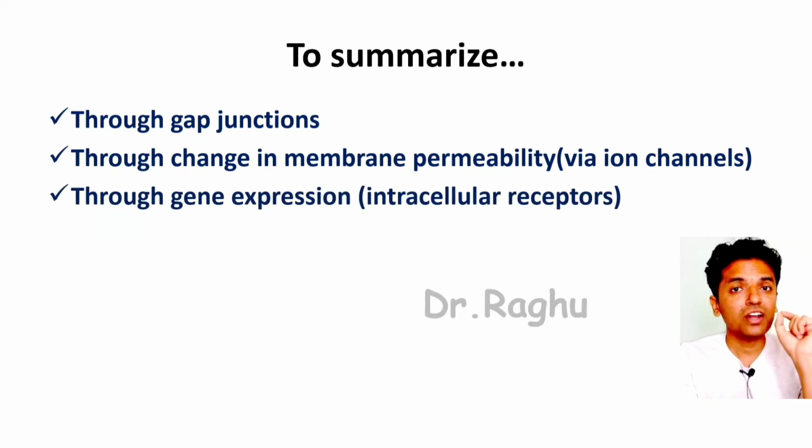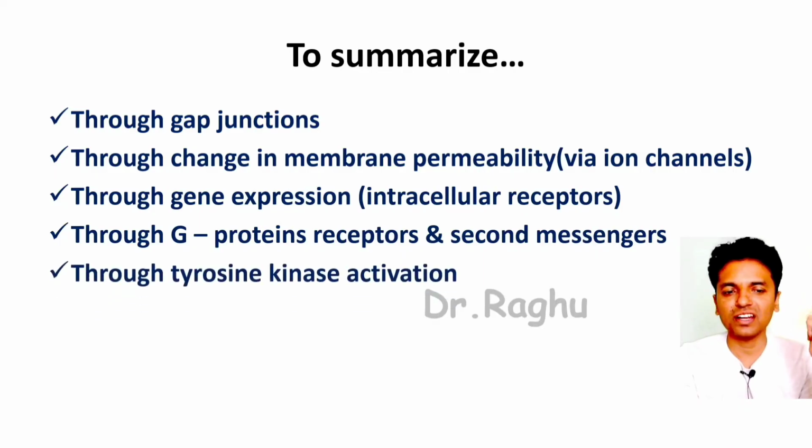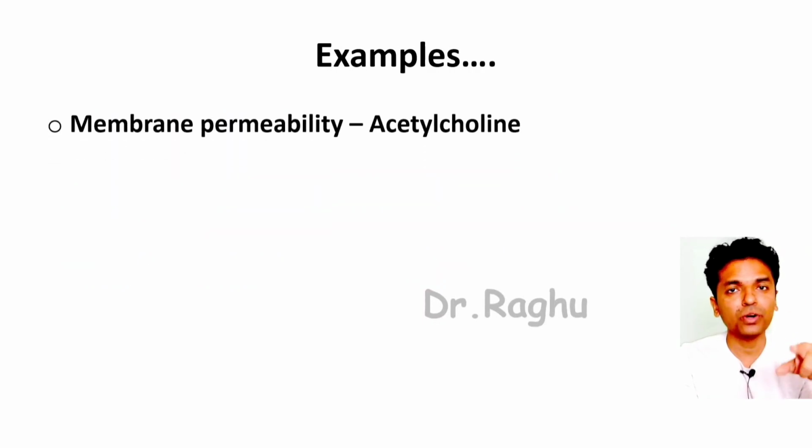Next, there are hormones which can cross the cell membrane and form a complex with the receptors present either in the cytoplasm or in the nucleus. This mode is called gene expression through the intracellular receptors. Next, a very important topic we have studied is signal transduction occurring through G protein coupled receptors and the generation of the second messengers. And lastly, we have studied how signal transduction occurs through tyrosine kinase activation. So these are very important. These are the ones which are asked in your examinations.